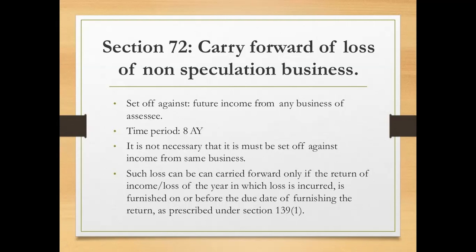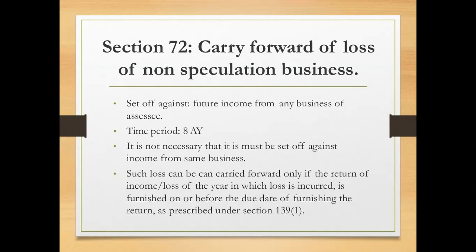That carry forward can be done for a period of 8 assessment years, and it is not necessary that it must be set off against income from the same business, because we have already seen that the loss can be set off against either speculative or non-speculative business. So there is no need to set off against the same business.